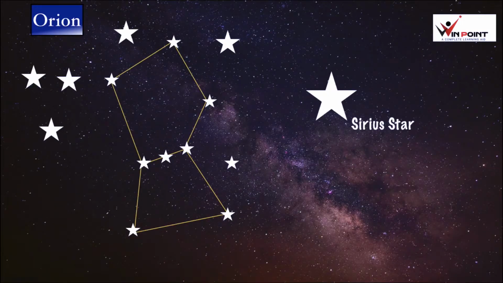Using Orion, we can find the position of Sirius star. If we extend this line, just imagine we are extending this line, then we can identify the position of Sirius star.